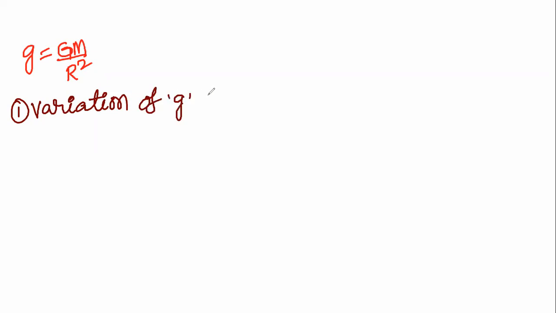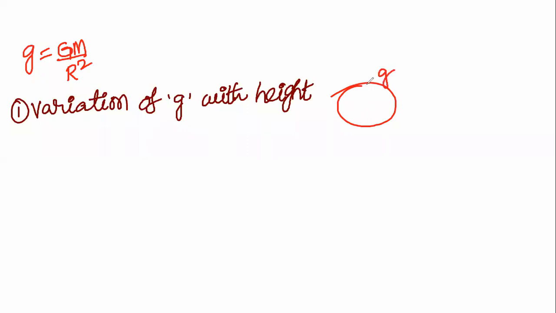g is equal to GM divided by R square. This is the maximum on the surface of Earth. It depends upon some factors. So, variation of g with height: the change in acceleration due to gravity due to height. On the surface of the Earth it is maximum, g is taken, whose radius is taken as capital R.